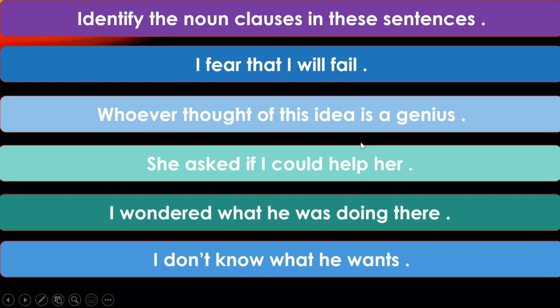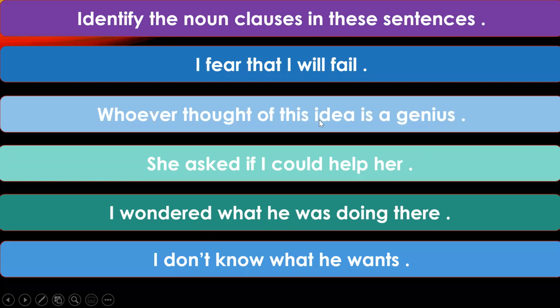Next, whoever thought of this idea is a genius. Vaibhavi. Of this idea is a genius. What? No, wrong. You remember what I said? How do these noun clauses begin? Prateek Singh. Prateek, answer. Ma'am, whoever thought of this idea. Yes. Whoever thought of this idea is a genius.